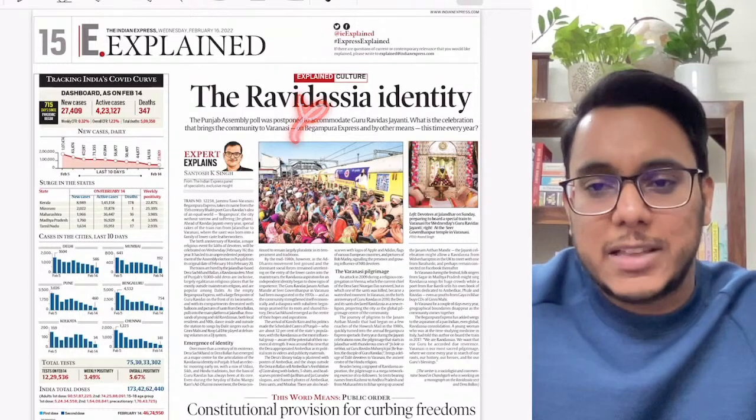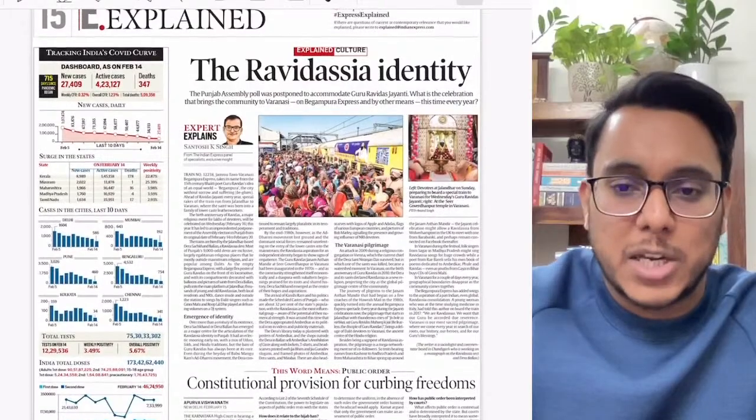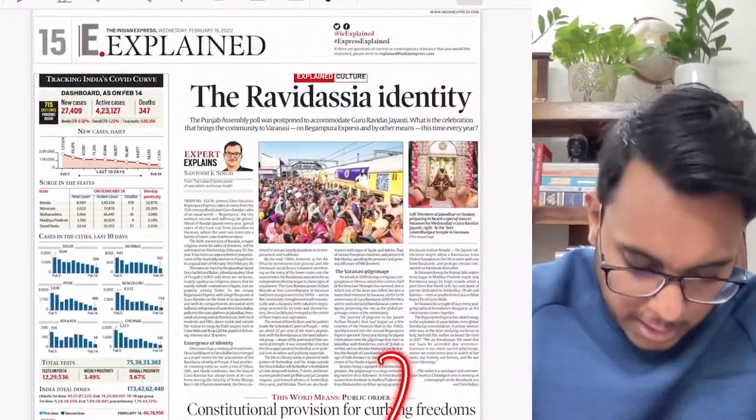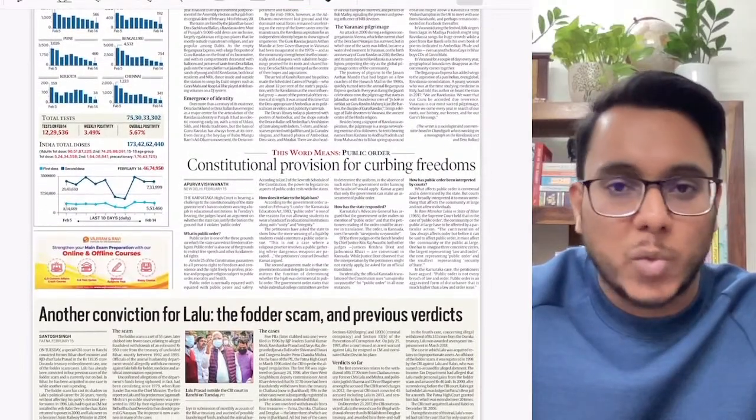So, what is the Ravidas Jayanti? Academically, nothing is there with respect to the examination. Then, the next article on constitutional provision for curbing freedom is talking about this hijab controversy that is going on.